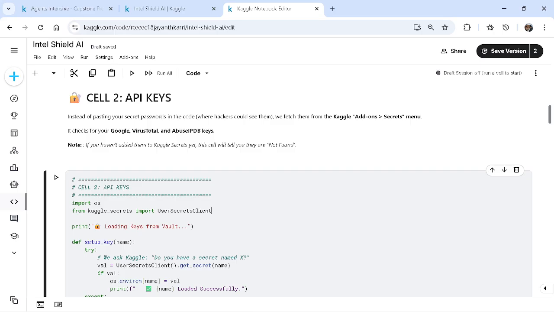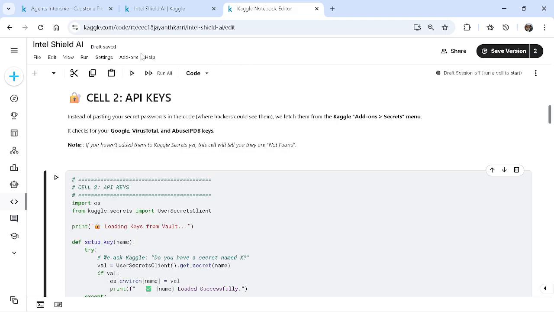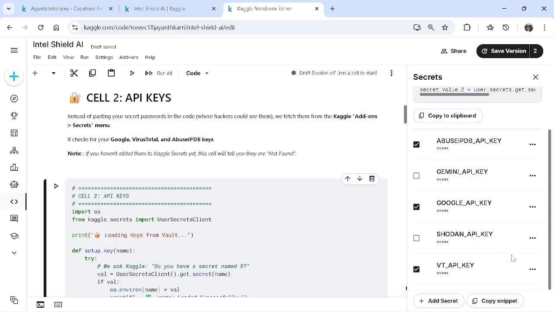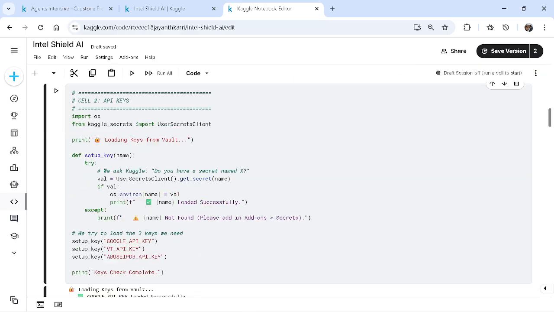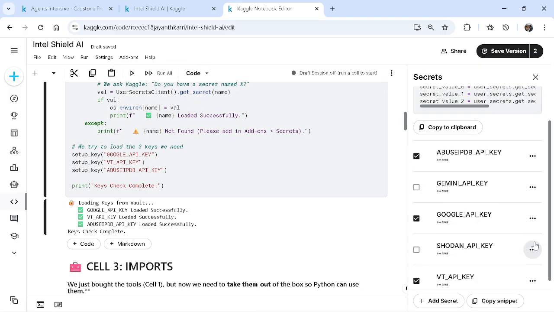We don't need to include them in our actual code, so I didn't integrate them. I just added them to my Google secrets, highlighted here. Next, all the keys are loaded. I used Google, VirusTotal and AbuseIPDB. I have further plans, and I have also checked with Shodan for IoT enrichment.